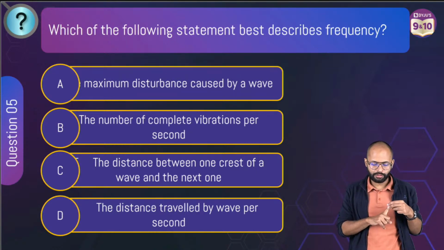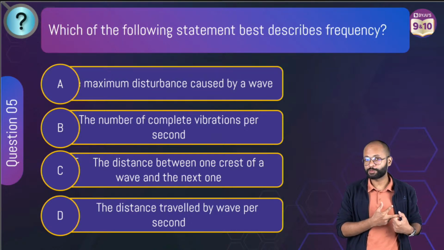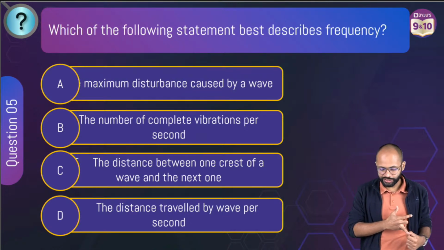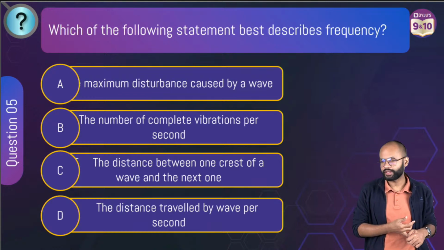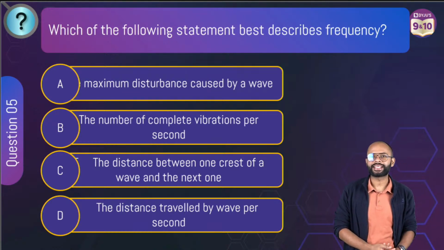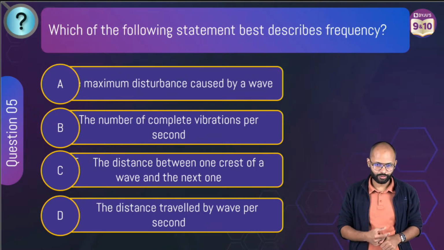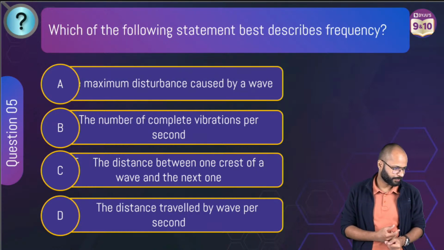First option, maximum disturbance caused by a wave. Second one, number of complete vibrations per second. Third one, the distance between one crest of a wave and the next one. Fourth one, the distance traveled by wave per second. Come on. B. A. Anukriti says A.